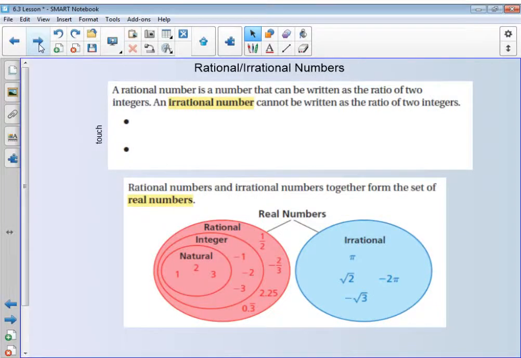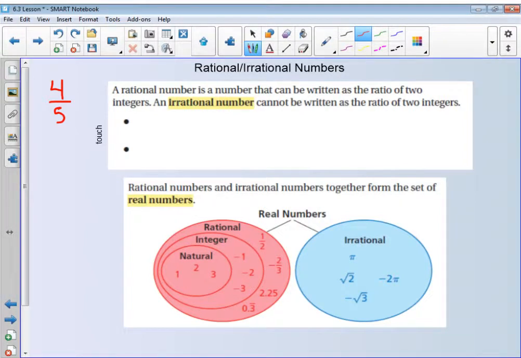Reviewing what a rational versus an irrational number is. So a rational number is any number that can be written as a ratio. Remember, a ratio most commonly would be like a fraction. That is considered a ratio. So any number that can be written as a fraction is considered a rational number.